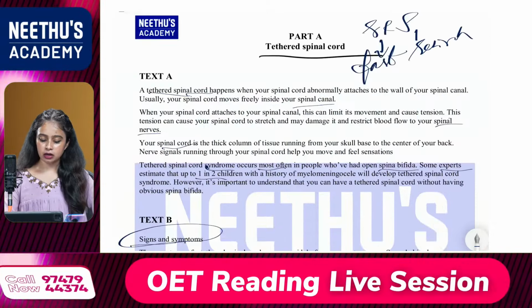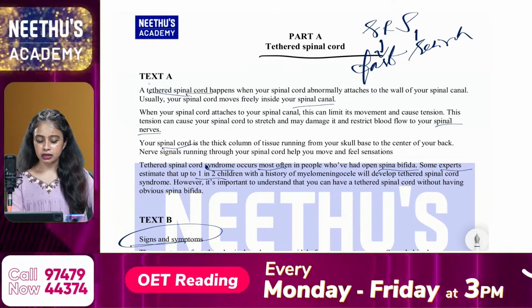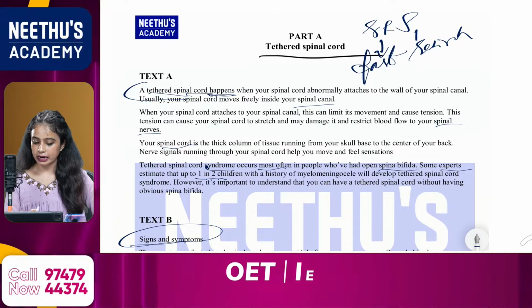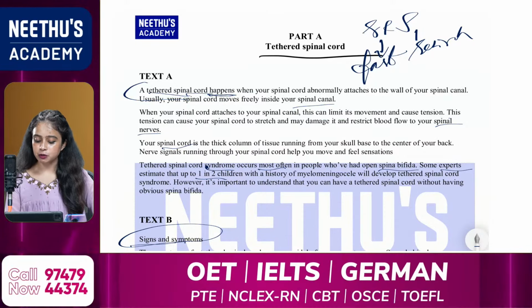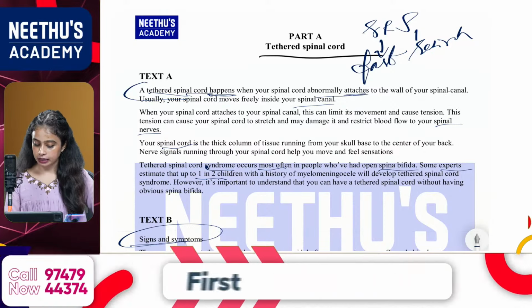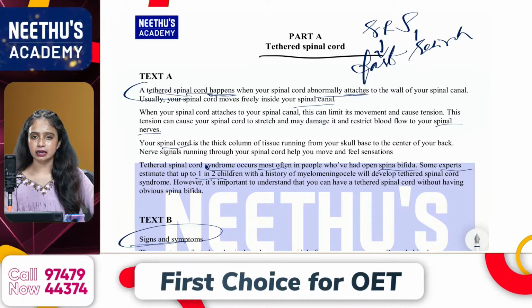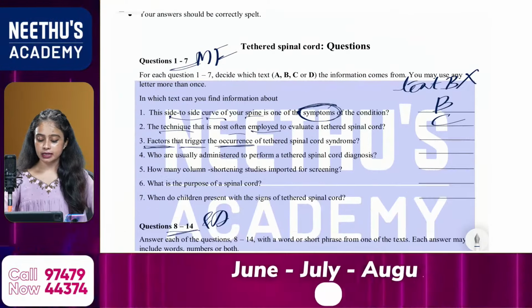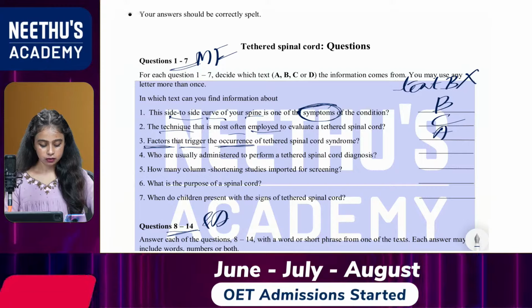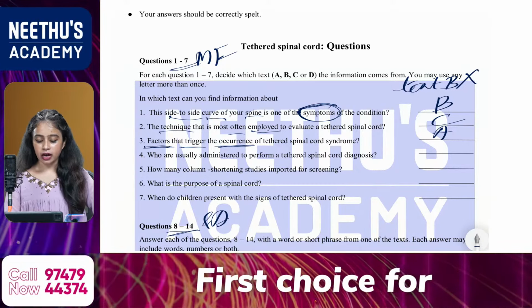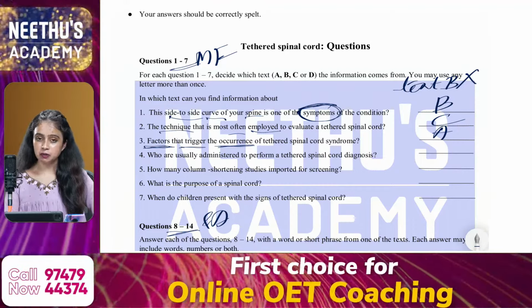It is in text A. A tethered spinal cord happens when your spinal cord abnormally attaches to the wall of your spinal canal. Usually your spinal cord moves freely inside your spinal canal. So that is all about text A. Okay, Vidya, you got the correct answer. Excellent. Text A.